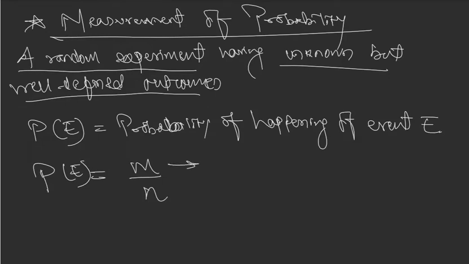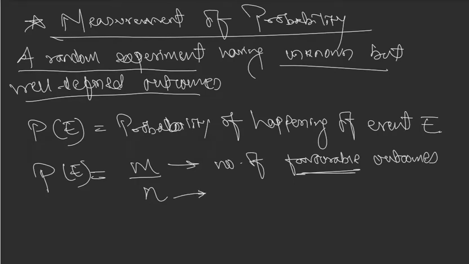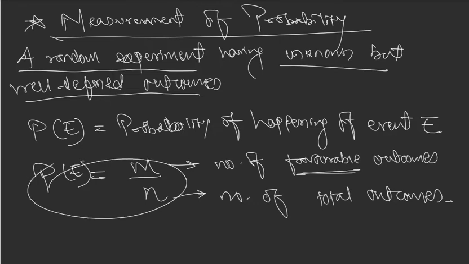What is m here? M is the number of favorable outcomes. Now, you know what outcomes are, right? Outcomes are the number of elements in the sample space. In the sample space, you get all your outcomes. Favorable outcomes. What do you mean by favorable? Favorable means which you want. Okay? And what is n? N is the number of total outcomes. Here you go. That's the formula for probability. Probability of an event is the number of favorable outcomes upon total number of outcomes.